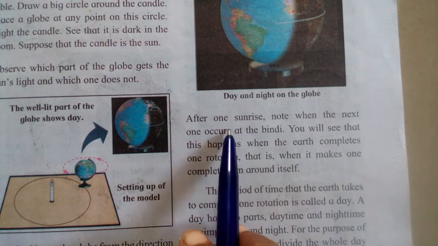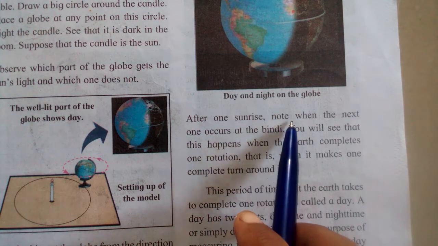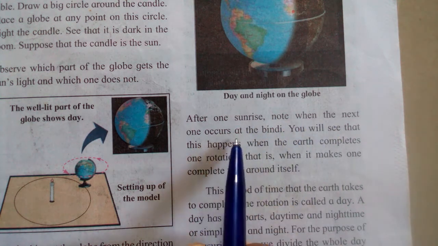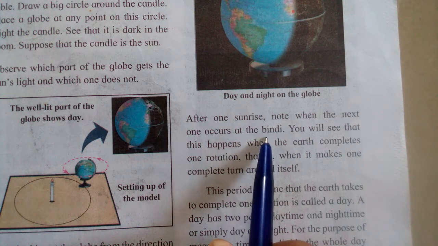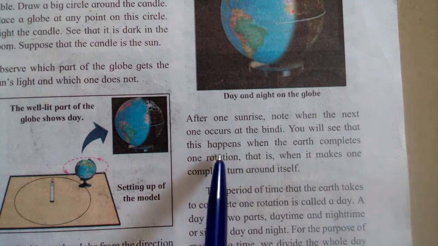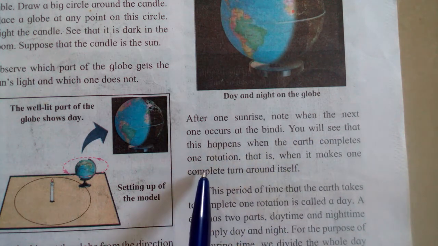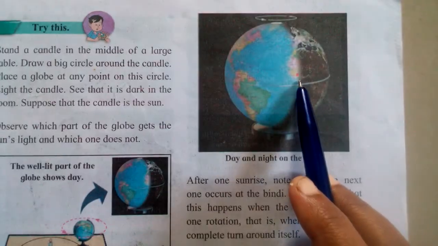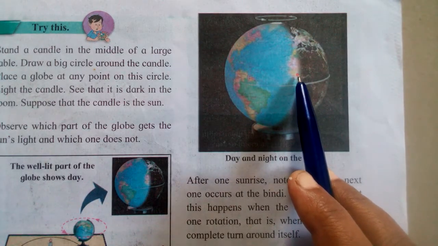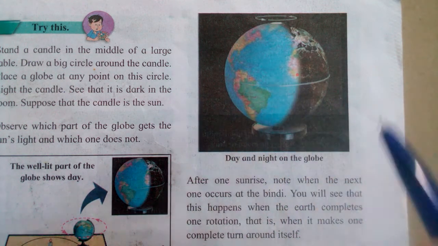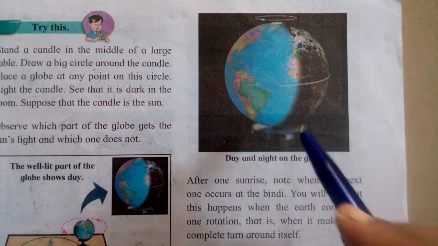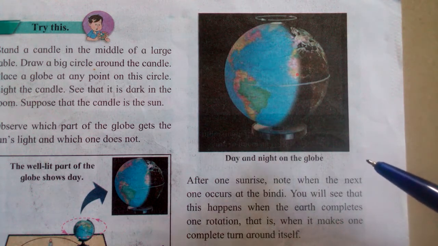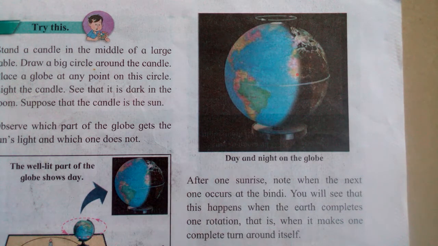See here, after one sunrise, note when the next one occurs at the bindi. You will see that this happens when the earth completes one rotation. Now see here, this one bindi is there. We start with that bindi, and we have to rotate the earth. Then what happens? You have to check it.